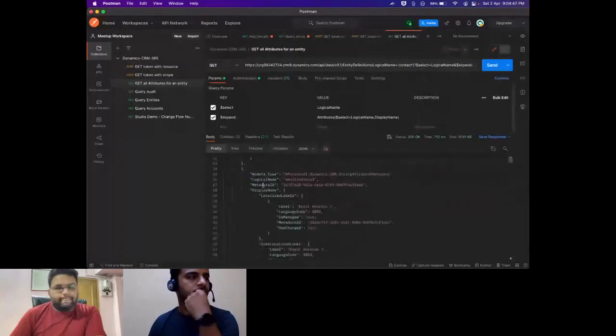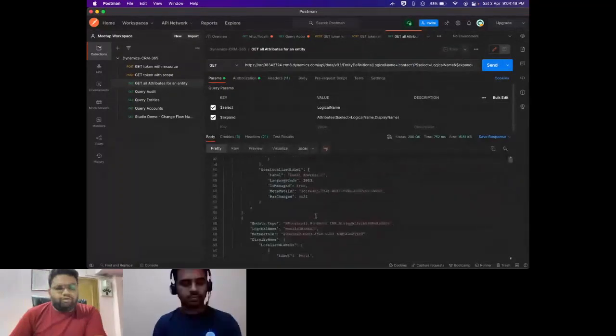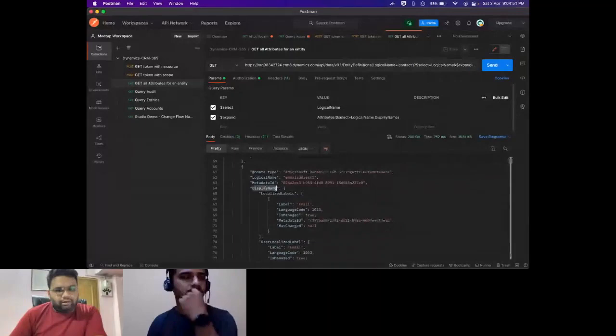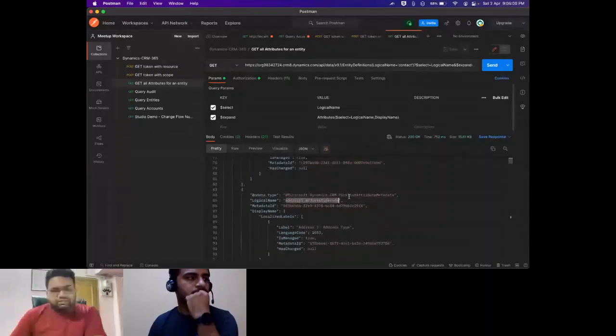And if you normalize this whole payload, it will give you a display name of every field, for example, email, and the logical name is the API name for that. This is just to see what fields are available, which you can also see from Power Apps. There is another way of doing it via the API.